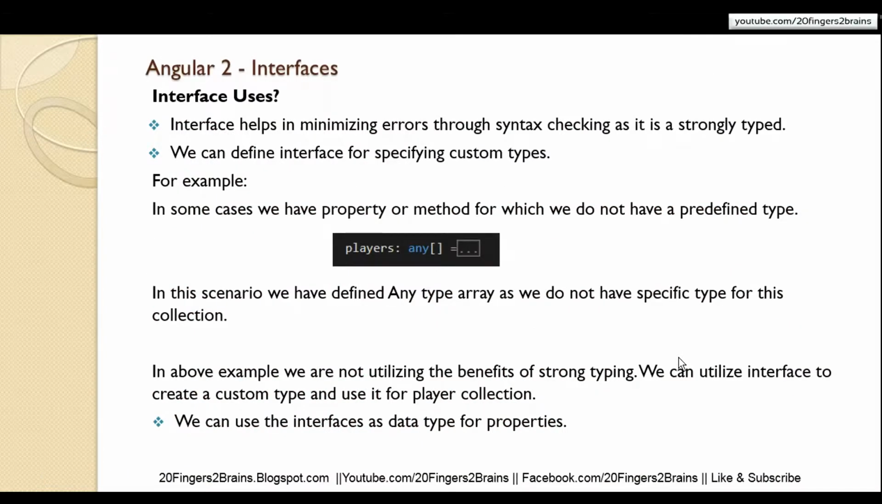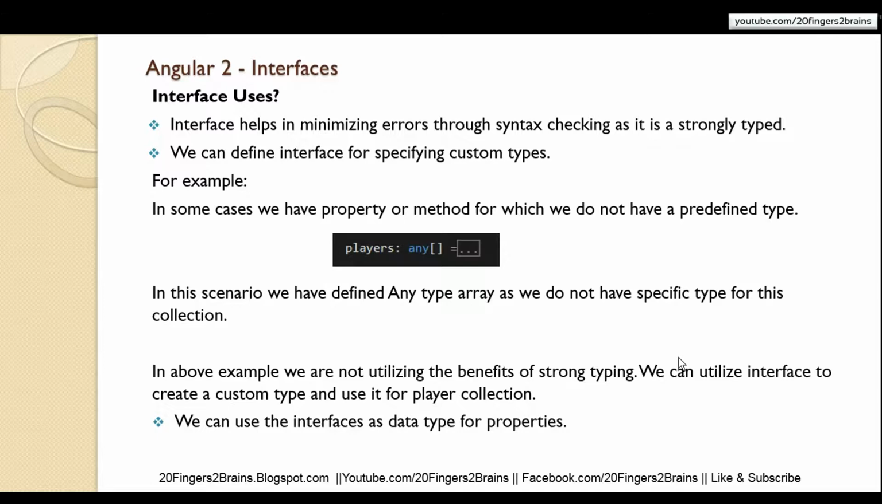Interface uses. Now, an interface helps in minimizing errors through syntax checking as it is strongly typed. We can define an interface for specifying custom types. Now let's have an example. In some cases we have a property or method for which we do not have a predefined type. In this scenario, we have defined an any type array as we do not have a specific type for this collection. In the above example, we are not utilizing the benefits of strong typing. We can utilize an interface to create a custom type and use it for the player collection.